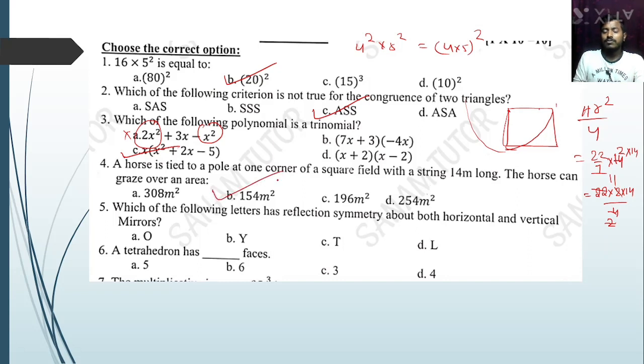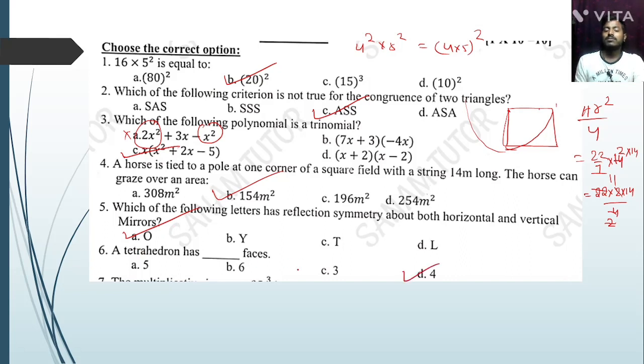Next question, which of the following letters has reflection symmetry about both the horizontal and vertical mirror? That is horizontal and vertical, option number A. A tetrahedron has dash faces, that is 4.